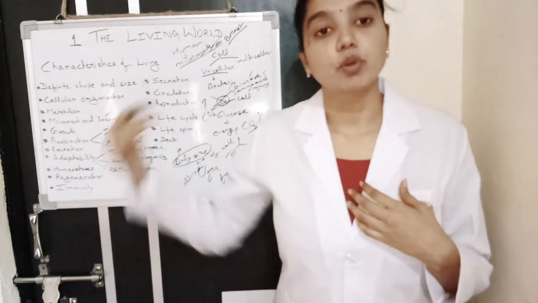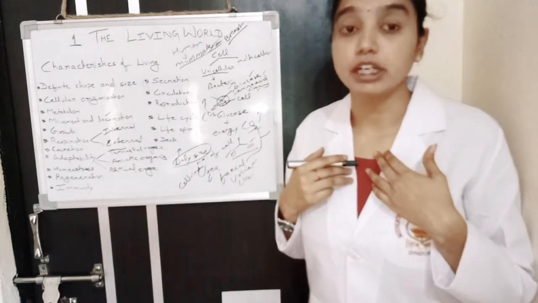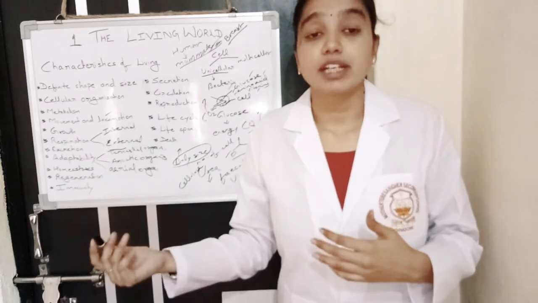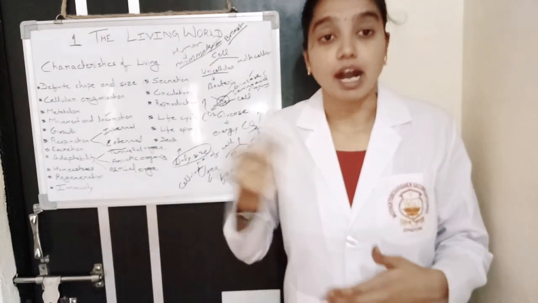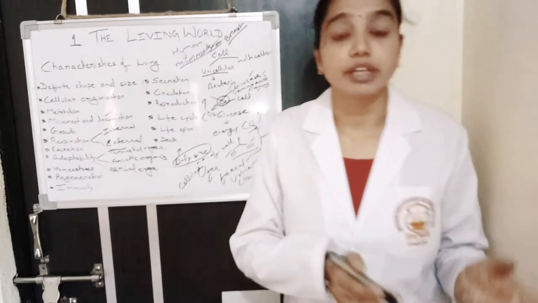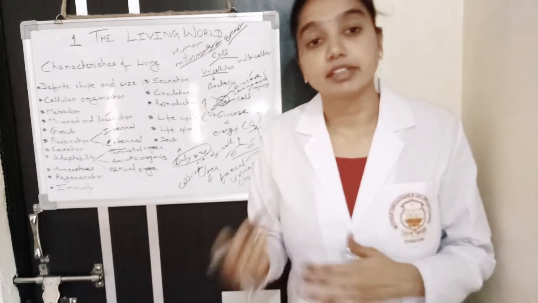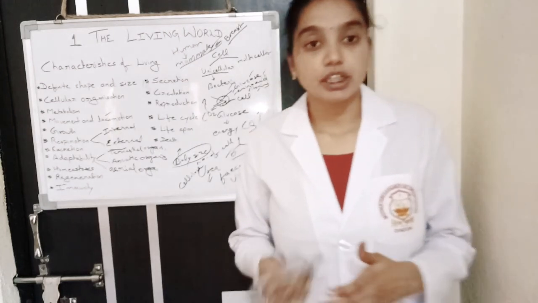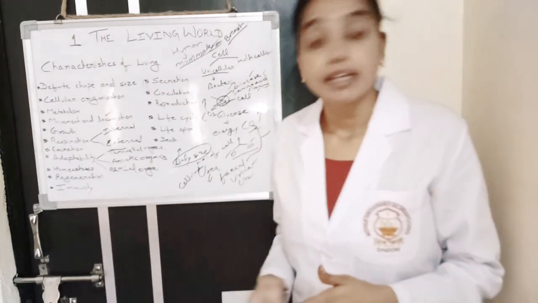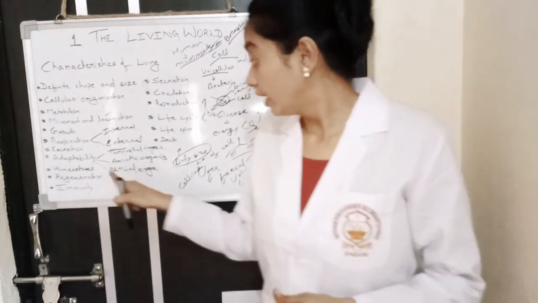Either it comes winter or summer, we will survive and maintain body temperature. But the other organisms can't maintain their body temperature. For example, if a fish comes out from the water and comes in contact with high temperature, the fish will be dead. So it is called ectotherm.